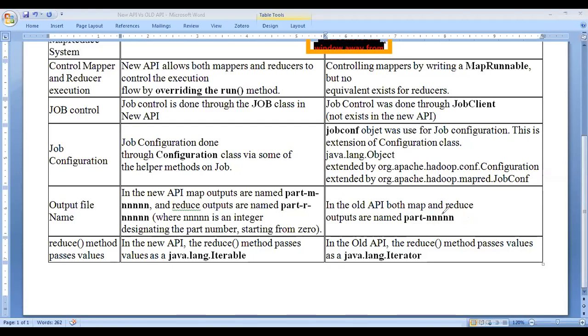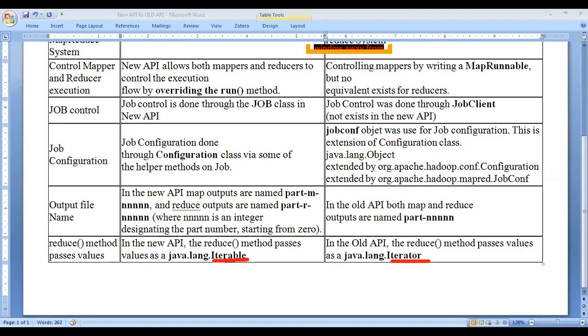Okay. Then the reducer method passes the values. This also we already saw. It is iterable. What is iterable and iterator? In the previous old API we use an iterator. In the new one we use iterable. What is the meaning of this iterable? I explained that there also. So for looping, we use continuous looping for all those things. So please remember these five things.